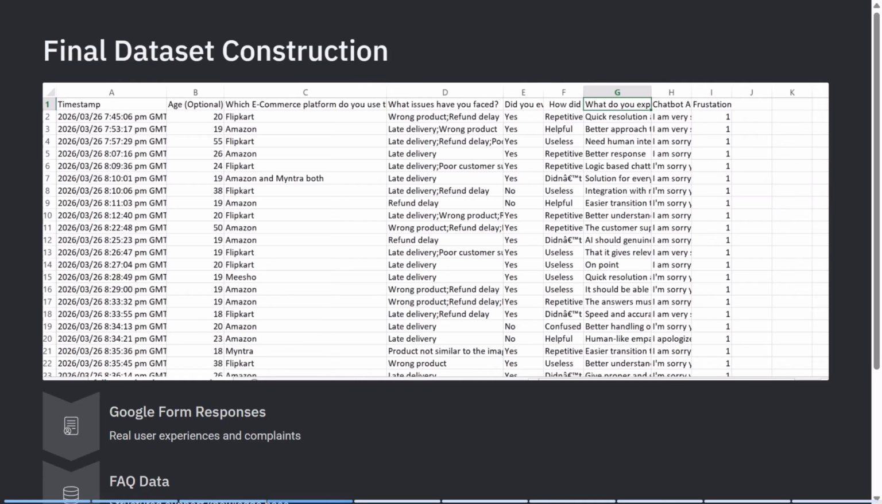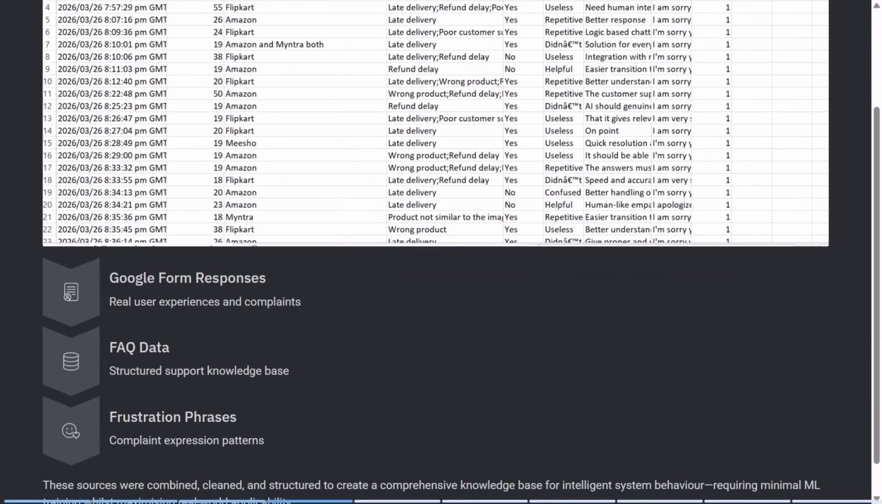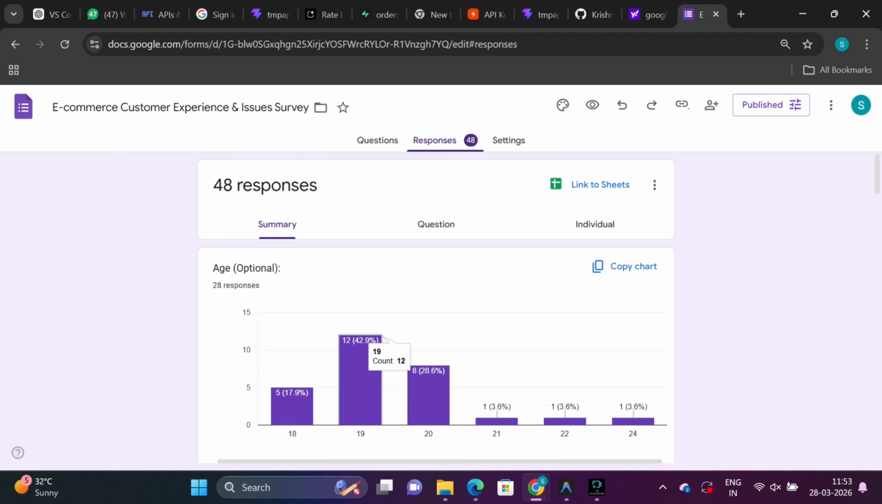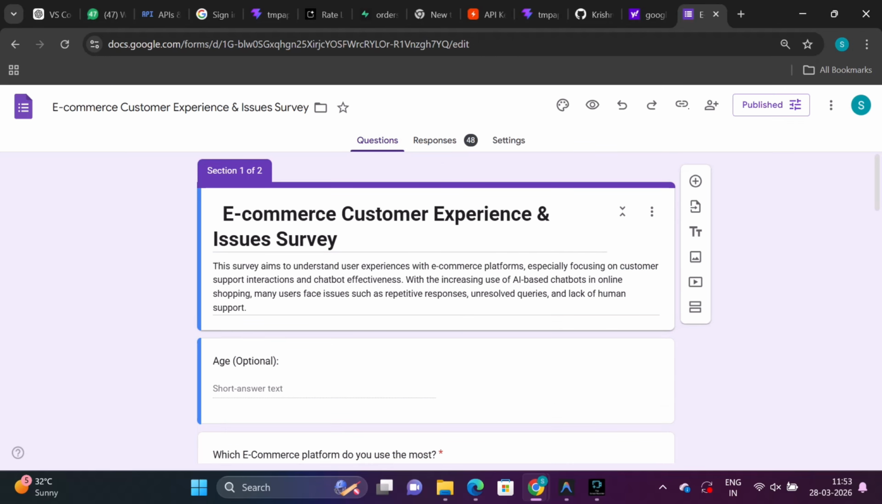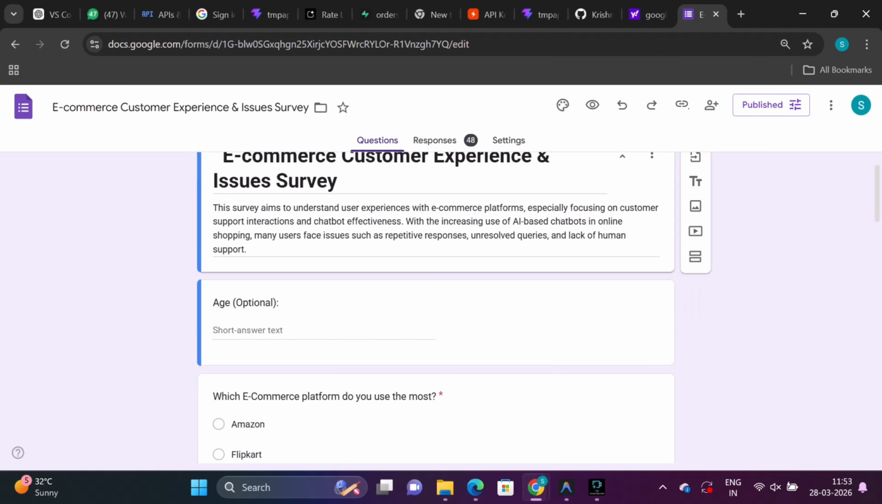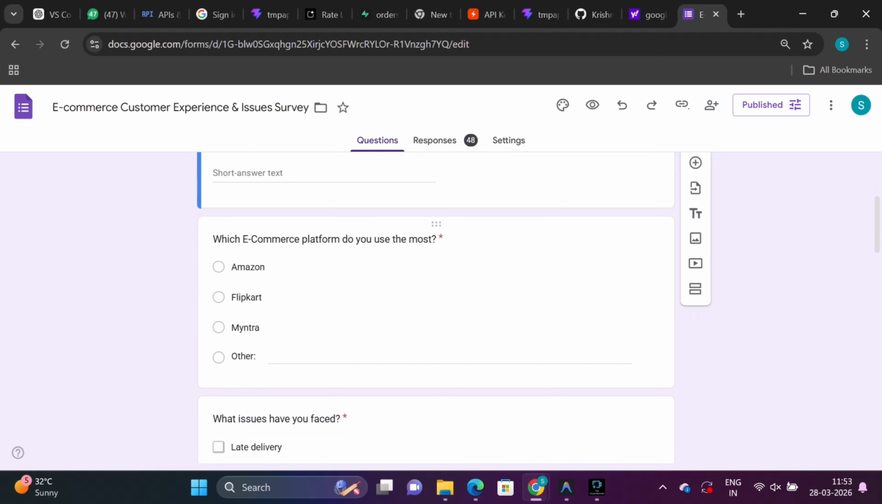So next is our final data set construction. This is how our final data set looks, and we have trained our model on this data only, which contains data from the Google Form, data from FAQs, and the frustration phrases. As I told, we had circulated a Google Form in our college group to know more about this problem and to validate our problem statement.